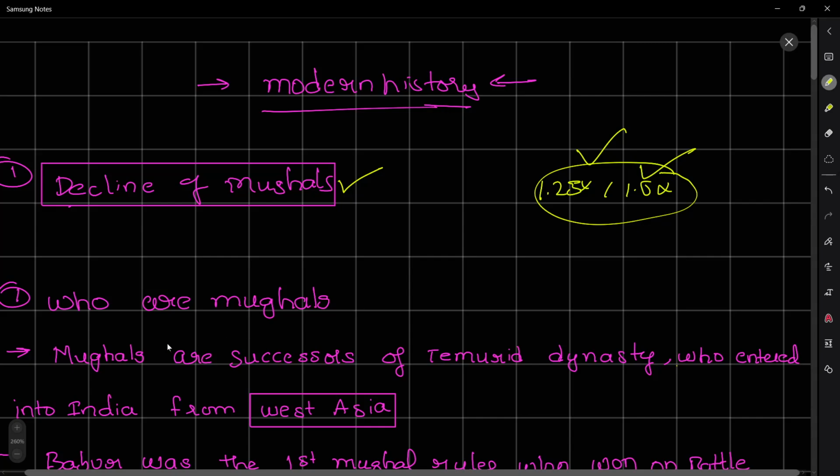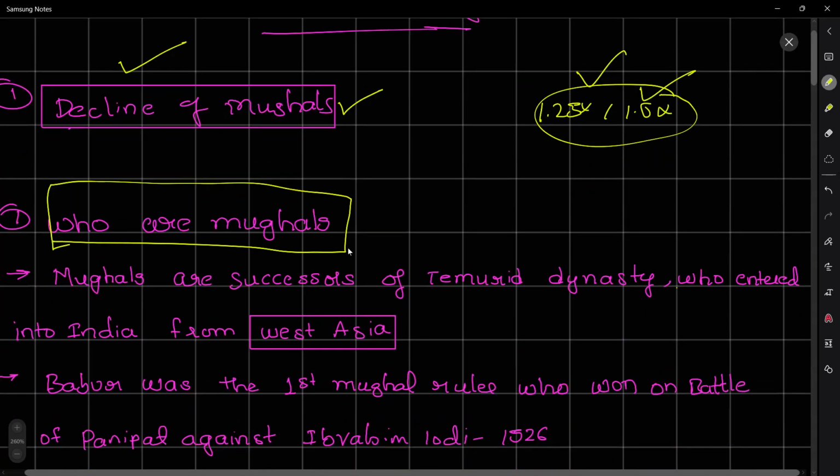Okay. Now, as my teaching process, first I will start with some questions and I will be answering those questions. In today's discussion, we have various questions to be answered to cover the decline of the Mughals. First question is, who are Mughals? As I have already said, we are only discussing the generalized idea of the Mughals. First, what is the history behind the name of these Mughals?